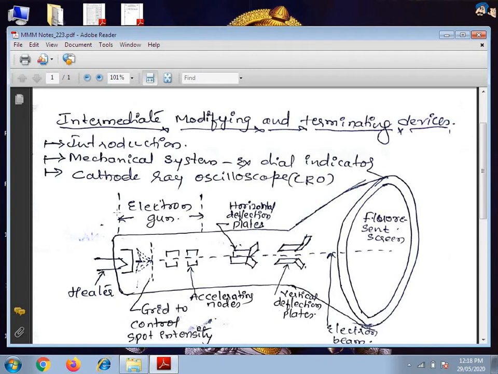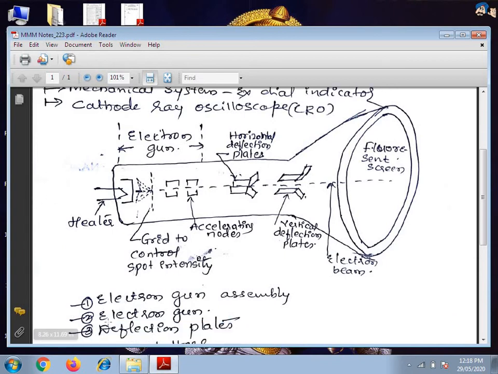So there are two portions: the electron gun assembly, and the electron gun and deflection plates. Like that, we can do three stages for the working of this cathode ray oscilloscope. It is the most versatile readout device for mechanical measurements. It is used for measurement and analysis of waveforms and other phenomena in electrical and electronic circuits.